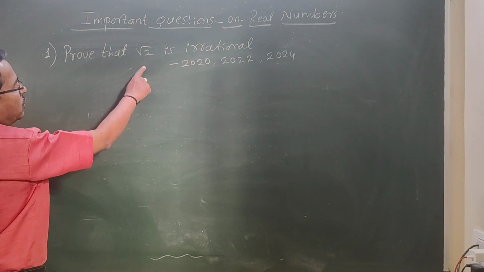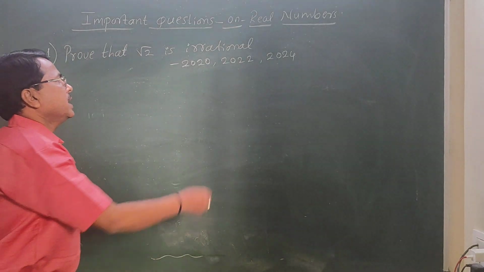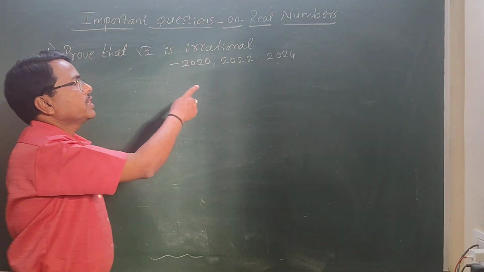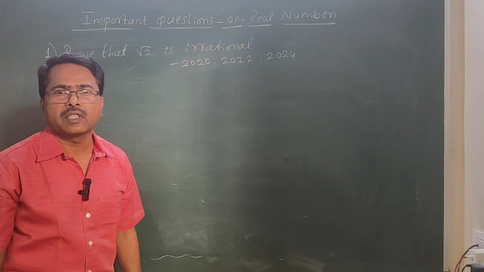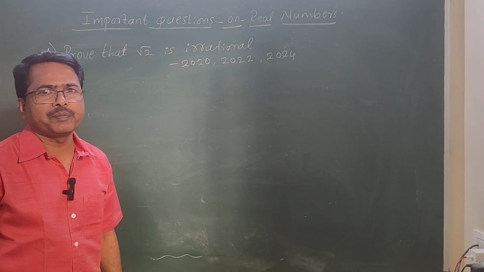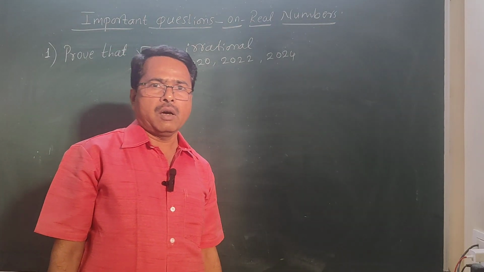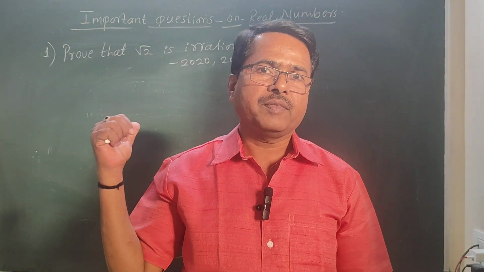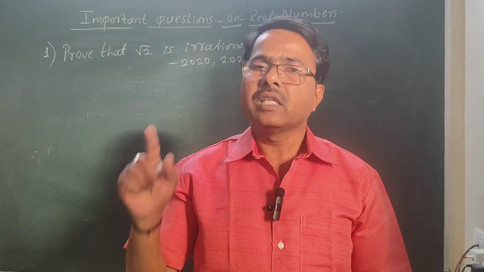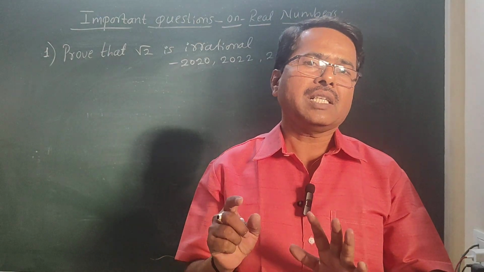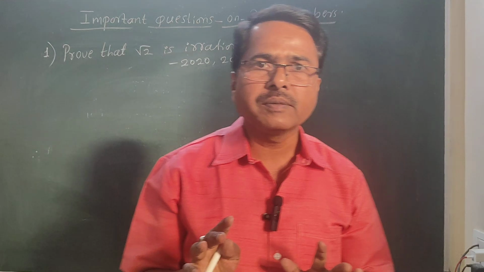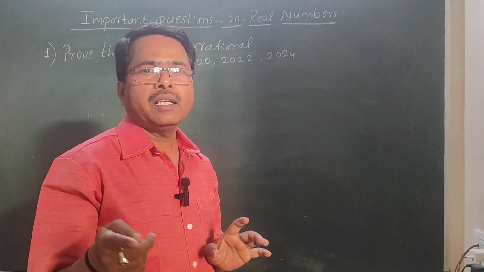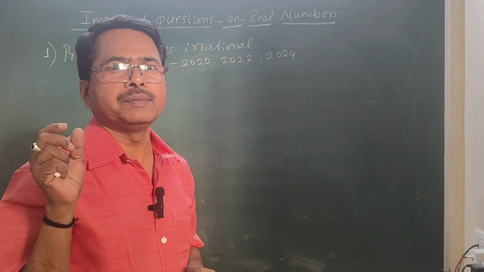Prove that square root of 2 is irrational. It has appeared in 2020, 2022, 2024. It's a very important problem. Already we have discussed the solution of this question in previous class. Just once again I'll write very important steps. Remaining steps I'll explain and important steps I'll write.